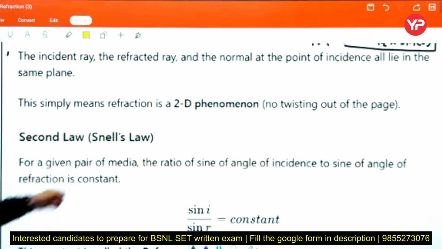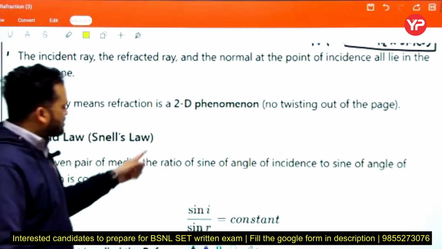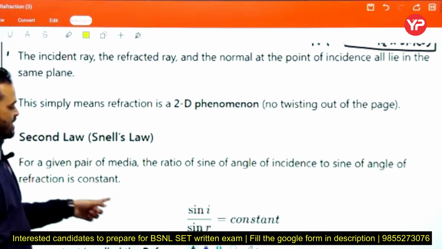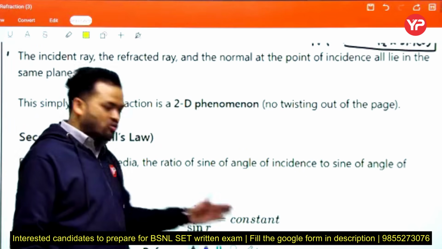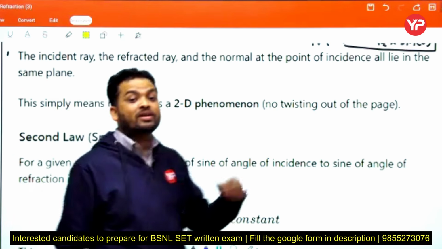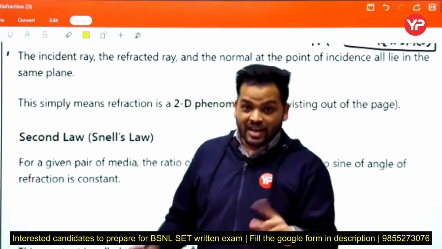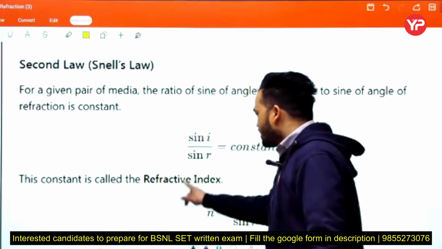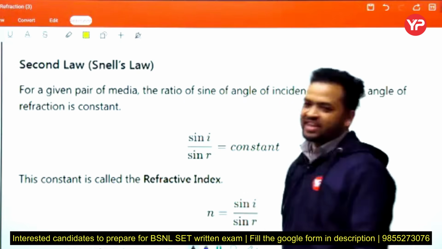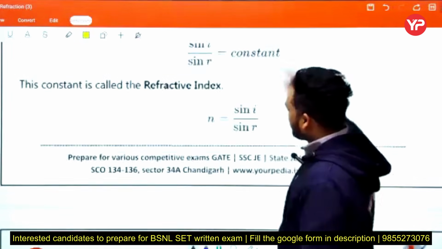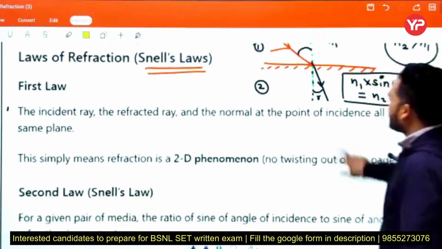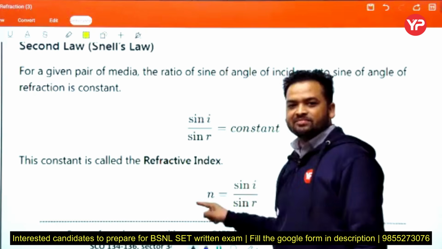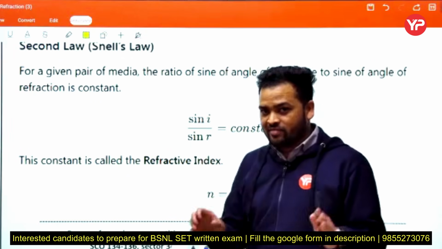See, the second law, Snell's law. For a given pair of media, the ratio of the sine of the angle of incidence to the sine of the angle of refraction is constant. Meaning sin I upon sin R equals a constant, and this constant is the refractive index, the relative refractive index. In the next slide, this constant is called the refractive index, n equals sin I upon sin R. You can understand this concept easily mathematically. We will explain it in a better way in the next slide.